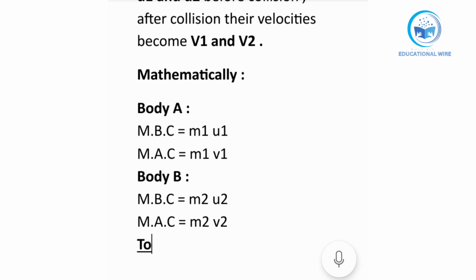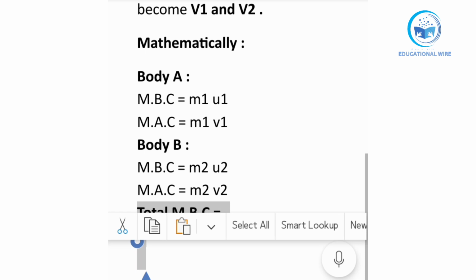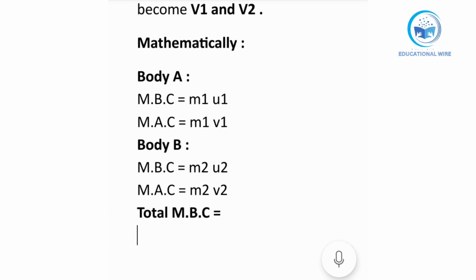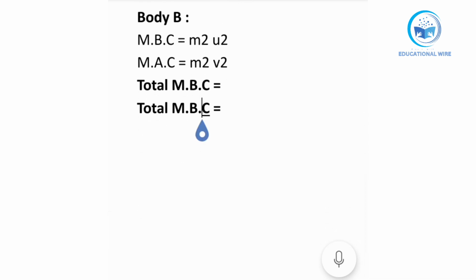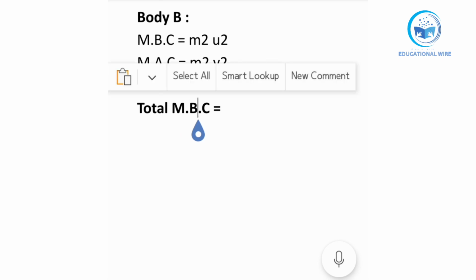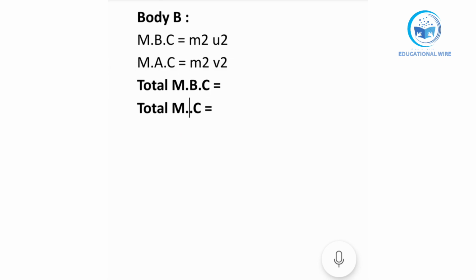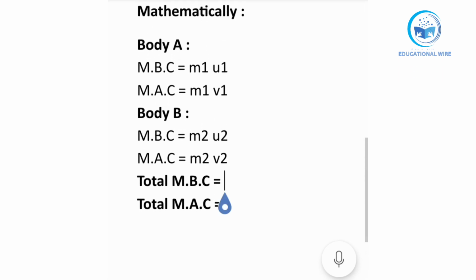Now what we will do, first of all we will write here the total momentum before collision, and then we will write the total momentum just after collision. Okay, so talking about total momentum before collision, we are having the body A momentum, that is m1 u1.